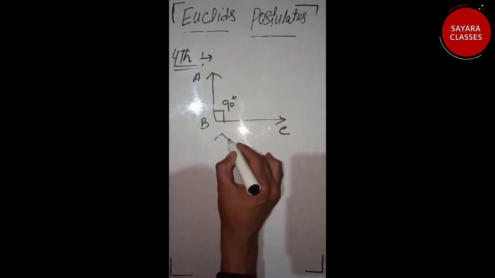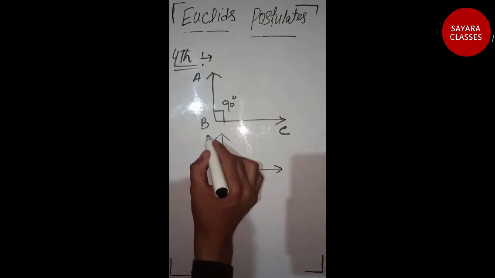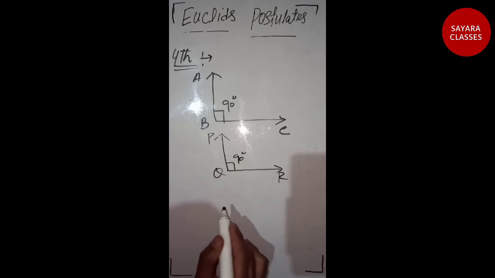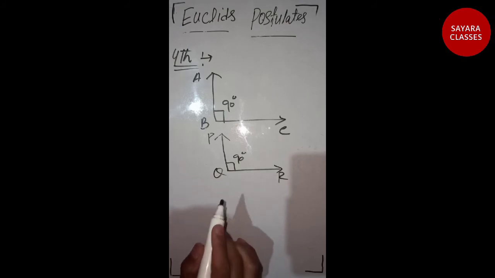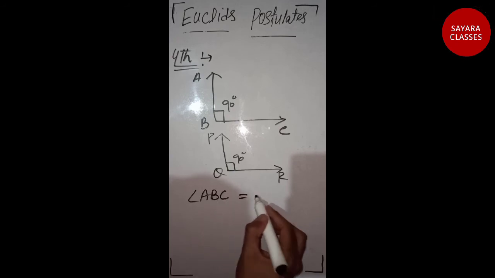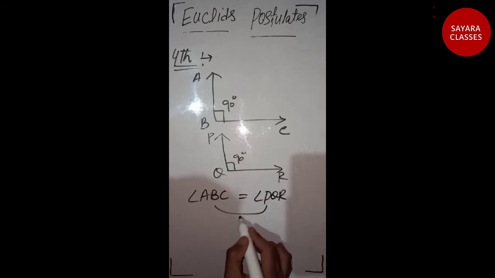And if we take another right angle, if this is PQR, this is also 90 degrees as it is a right angle. We can say that angle ABC is equal to angle PQR, as these both angles are equal to 90 degrees.